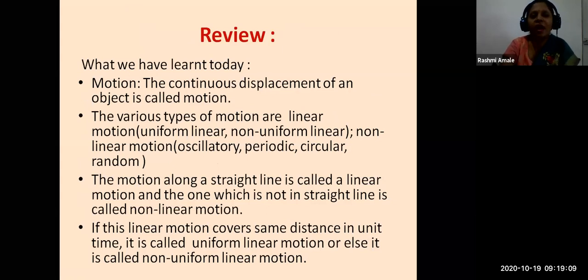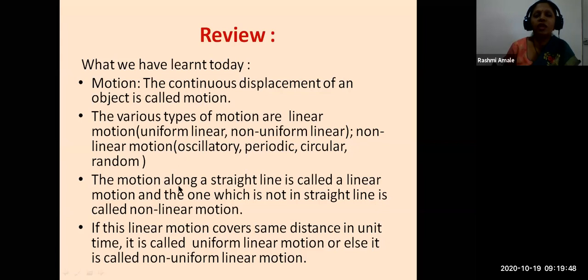Okay, so let us have a quick review of what we have learned today. The first point we studied was motion. The continuous displacement of an object is called motion. The various types of motion are linear motion, in which we have uniform linear and non-uniform linear motion, and non-linear motion, in which we have 4 subtypes: oscillatory motion, periodic motion, circular motion, and random motion.